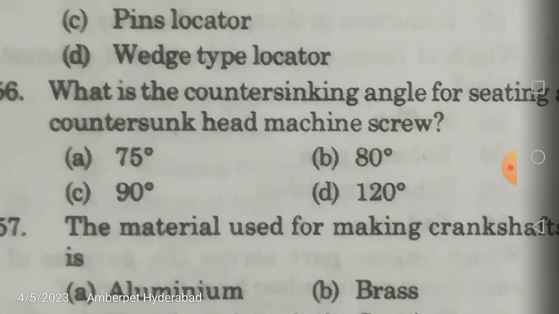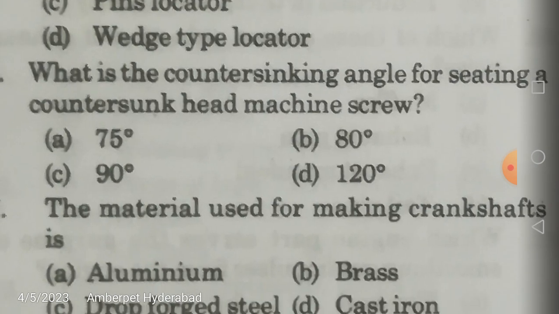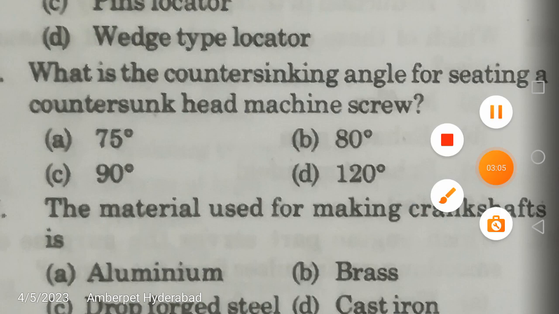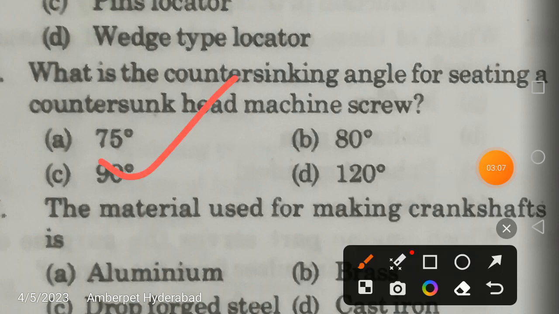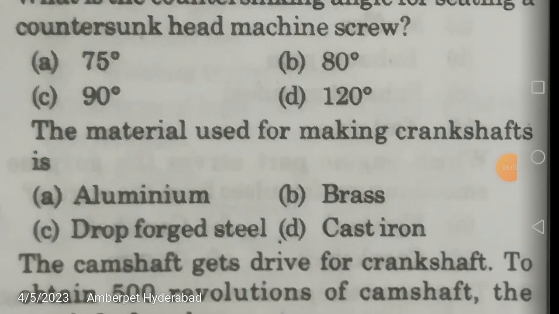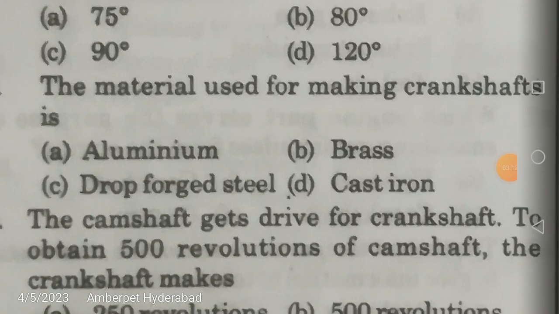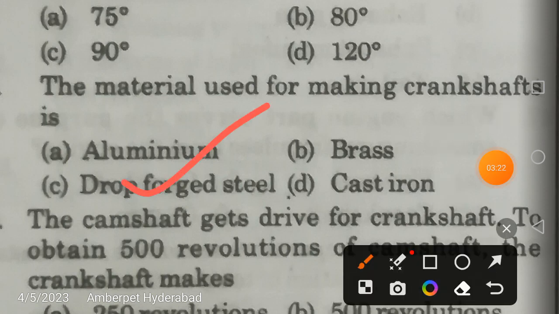What is the countersinking angle for seating a countersunk head machine screw? This is 90 degrees, approximately a right angle. The material used for making crankshafts is aluminum, brass, drop forged steel or cast iron. Friends, it is drop forged steel which is normally used for crankshafts.